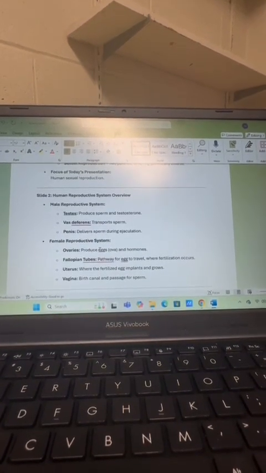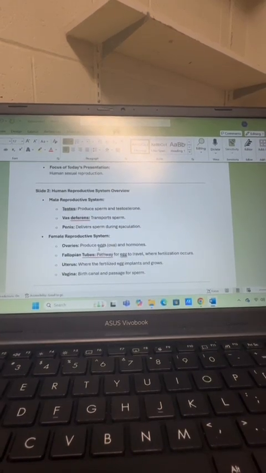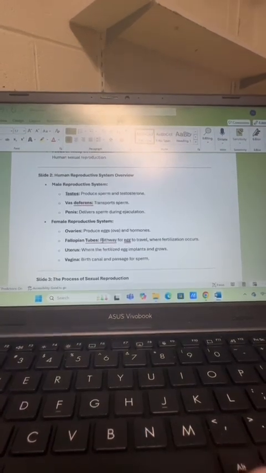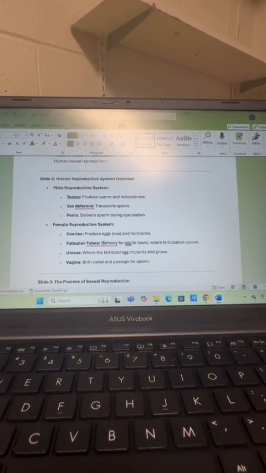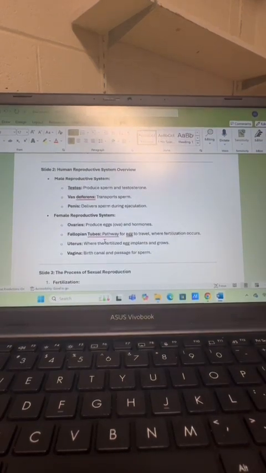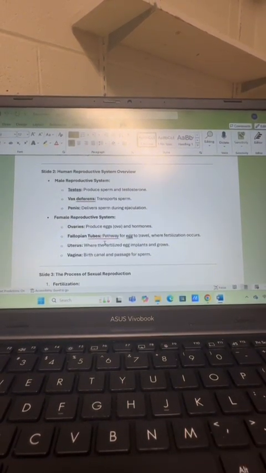So in the human reproductive system overview, we have the male reproductive system and the female reproductive system. Our male reproductive system consists of testes and penis. The testes produce sperm and testosterone, which is a hormone. Then the penis delivers sperm during ejaculation.